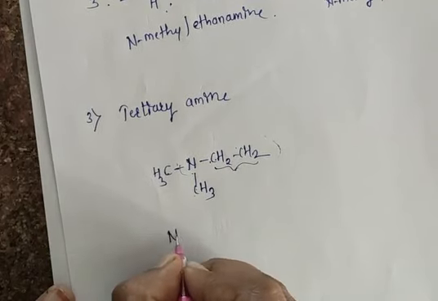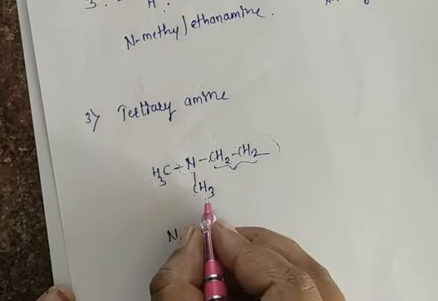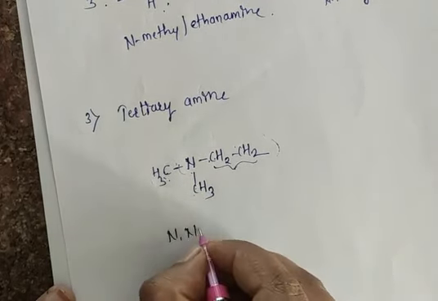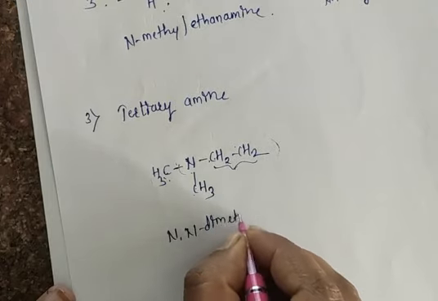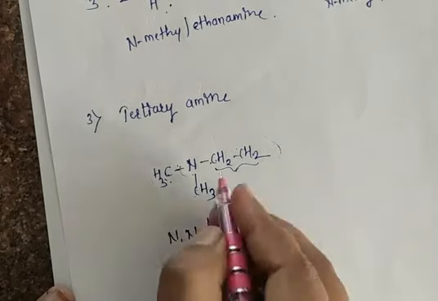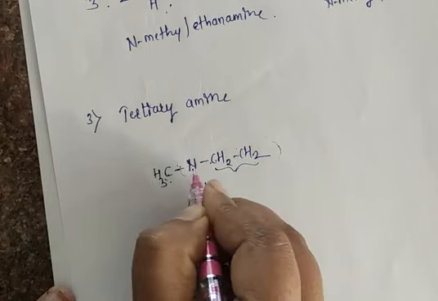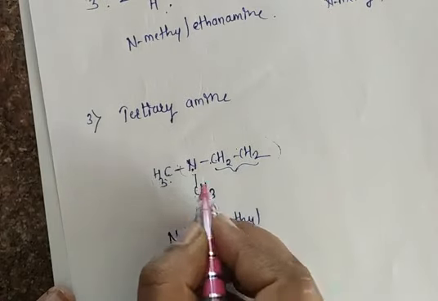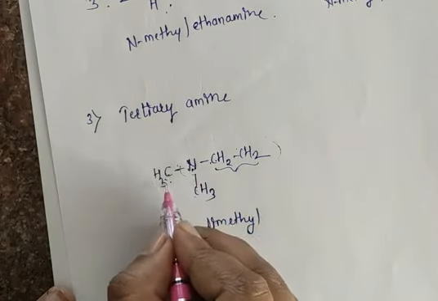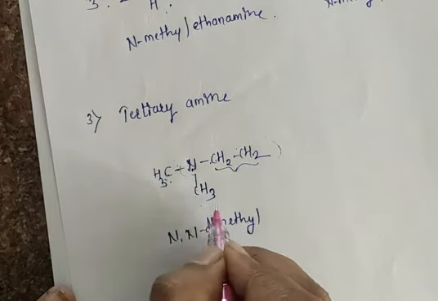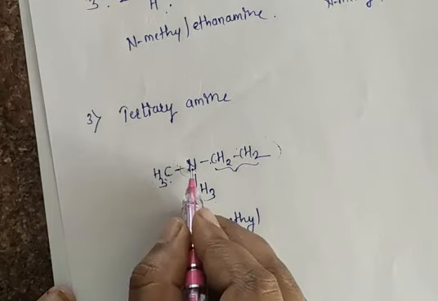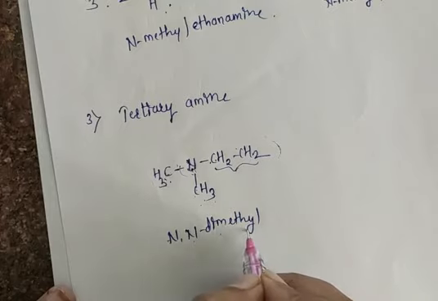So to write here N, because we have two methyl groups, N, dimethyl. At this particular nitrogen atom we have a methyl group, and this nitrogen also has one more methyl, so 2 times methyl group is present, so N,N-dimethyl.